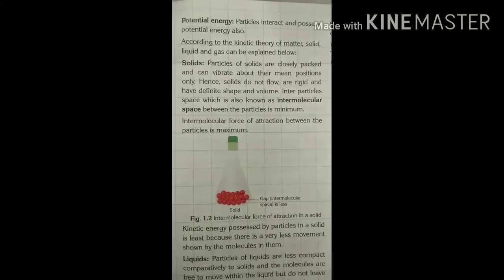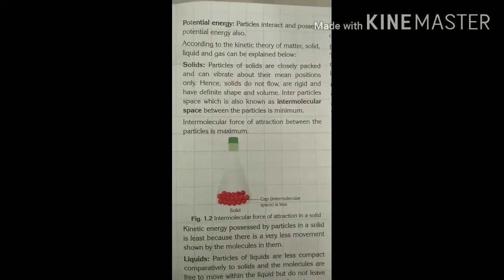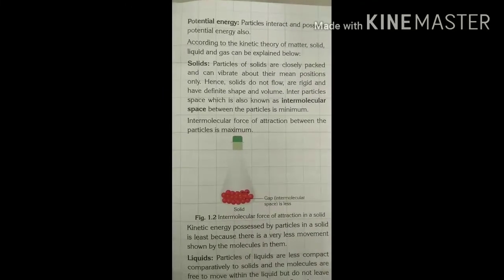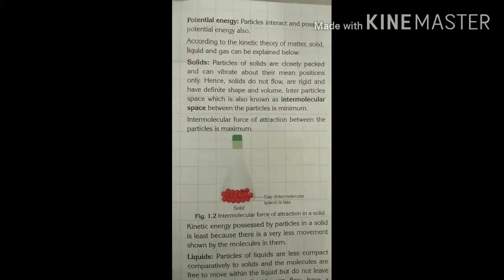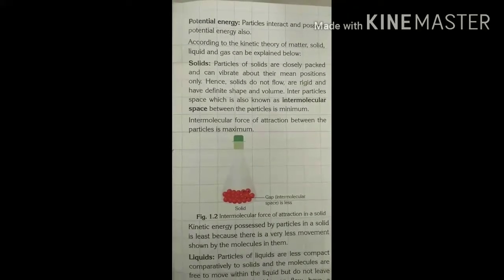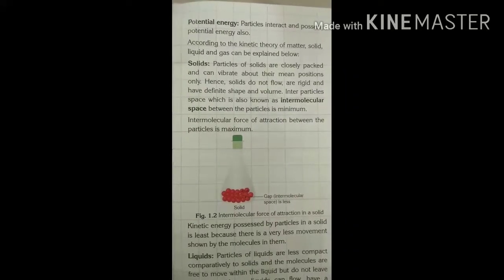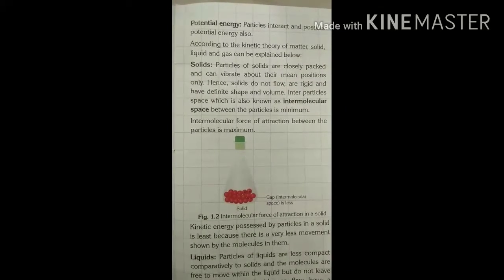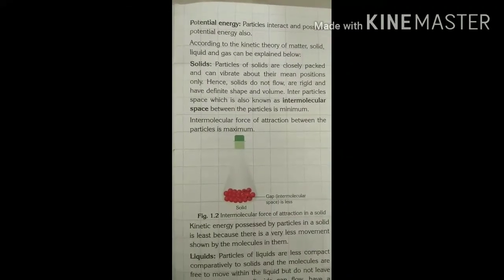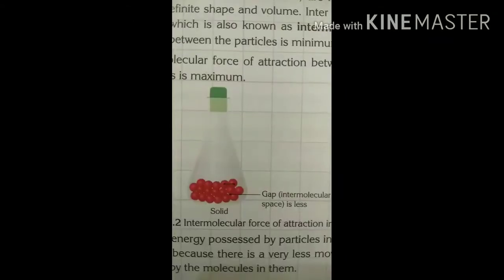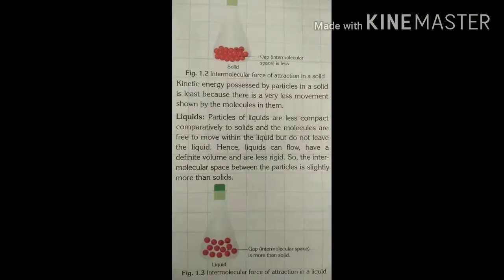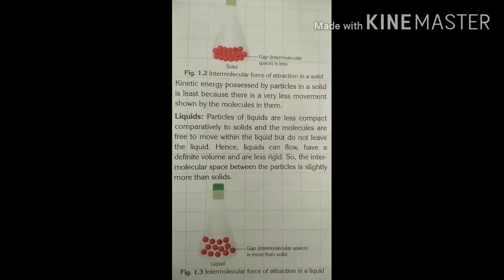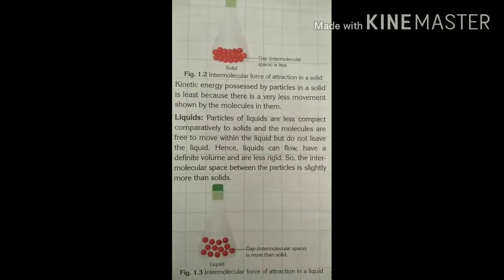According to the kinetic theory of matter, solid, liquid, and gas can be explained as follows. Solid. Particles of solid are closely packed and can vibrate about their mean position only. Hence, solids do not flow, are rigid, and have a definite shape and volume. Interparticle space, which is also known as intermolecular space, between the particles is minimum. Intermolecular force of attraction between the particles is maximum. Kinetic energy possessed by particles in solid is least because there is very little movement shown by the molecules in them.